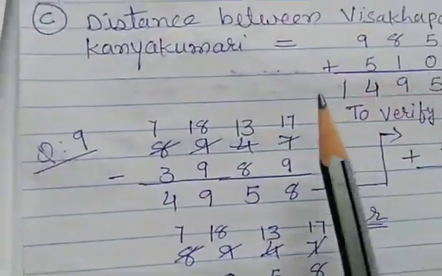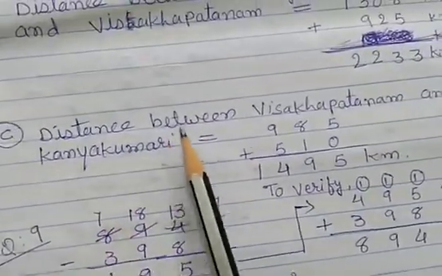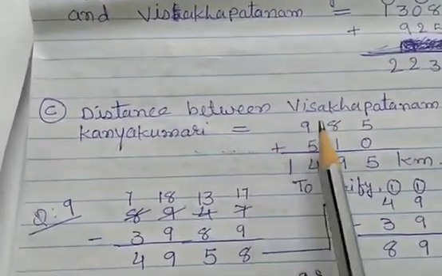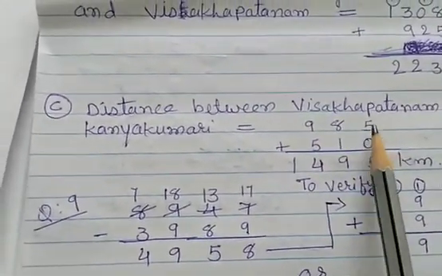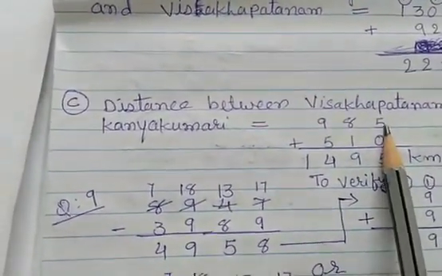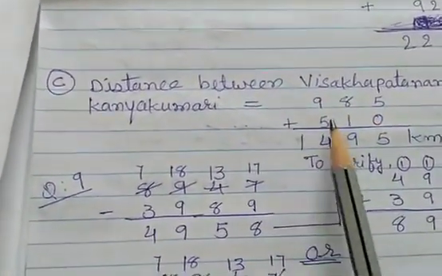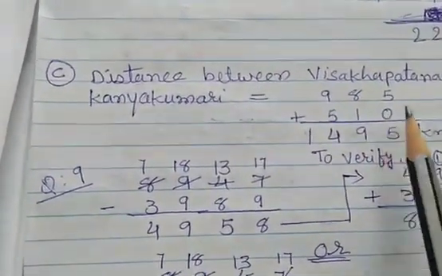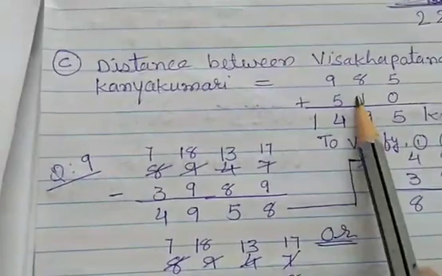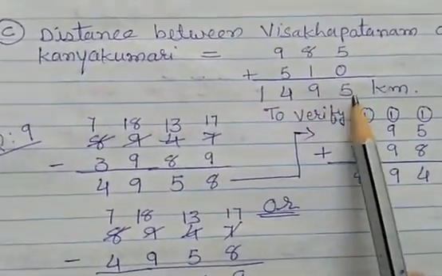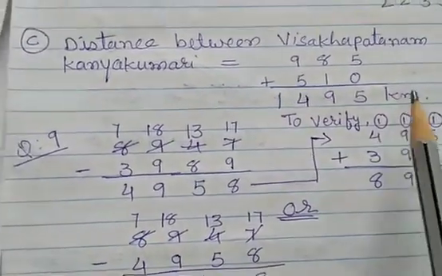Look at here. The distance between Visakhapatnam and Kanyakumari is equal to 985, as we have found in question number 8a, plus 510 kilometers, which distance you are already given. We will add both these distances, so our answer will be 1,495 kilometers.